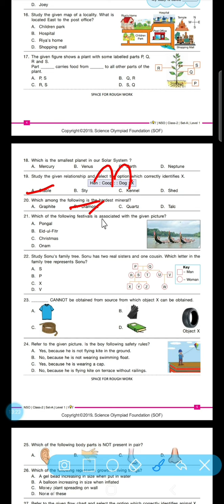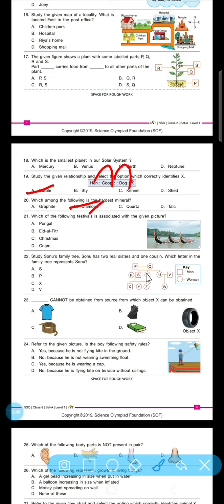Which of the following festivals is associated with the given pictures? So here the people are selling the boats. So boats are sold during Onam in the southern parts of India. It is a festival of happiness and joy. Okay, now let's see question number 22.